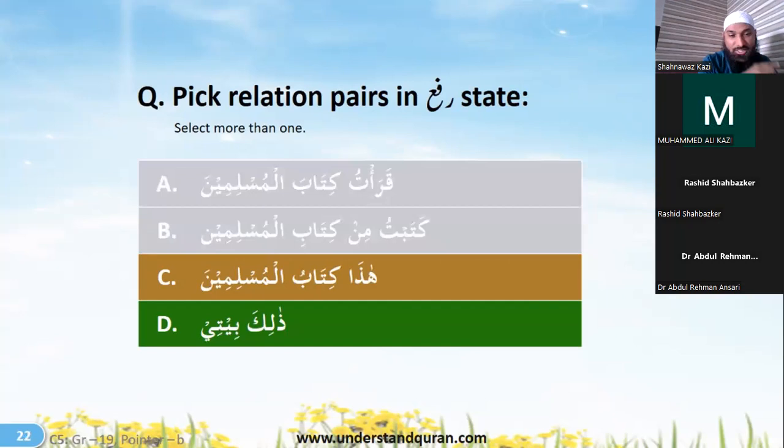Okay, again you see here baiti is with a kasra, but it is in the rafa state, right? The same thing as before. Okay, I'll just again highlight this so that you understand. Here, for dhalika baytun it should have been, but because of the possession it becomes baiti, but state wise it is still a rafa state.